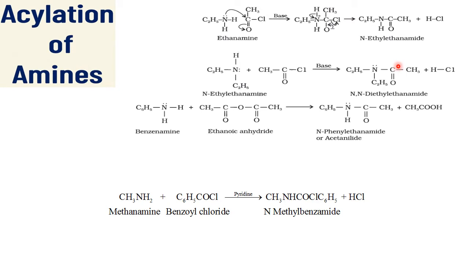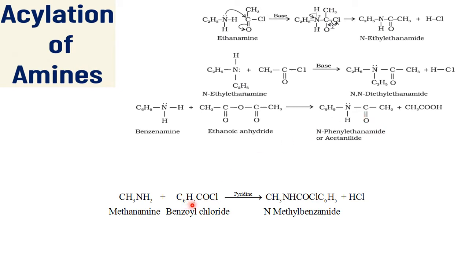as what? N-ethyl amide, or N-ethyl ethanamide. In the same way, this will continue to react once again, and becomes what? N-diethyl ethanamide. In the same way, if you go for benzene or the aniline, with anhydrides that comes with what? Acetanilide or amide. So this is what? N-phenyl ethanamide. All these are called ethanamides.